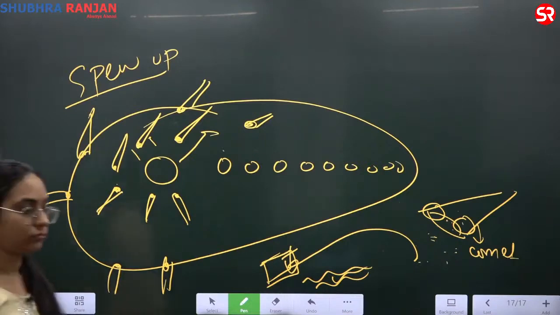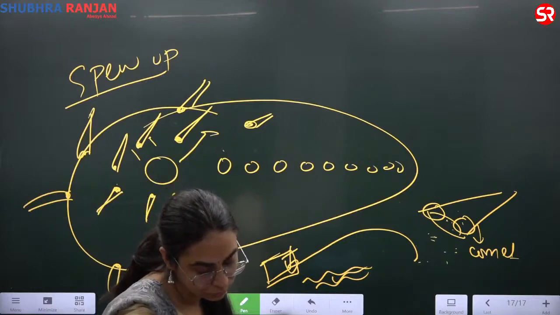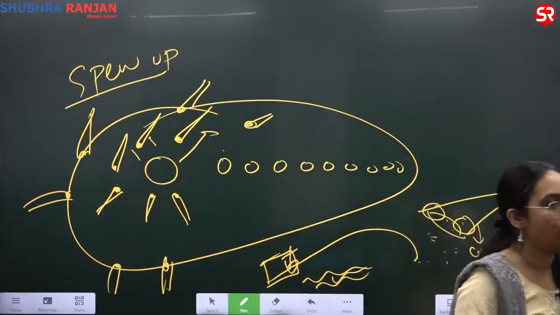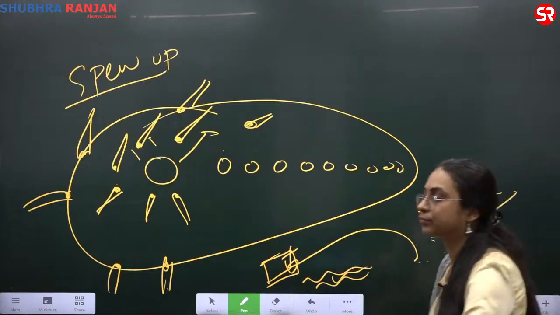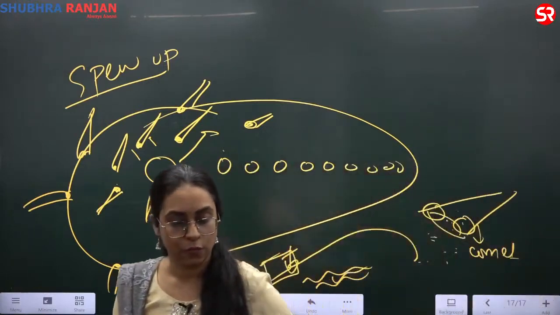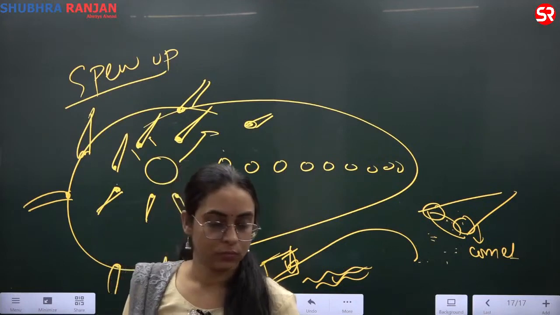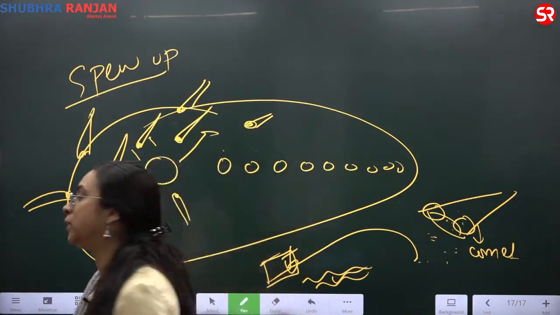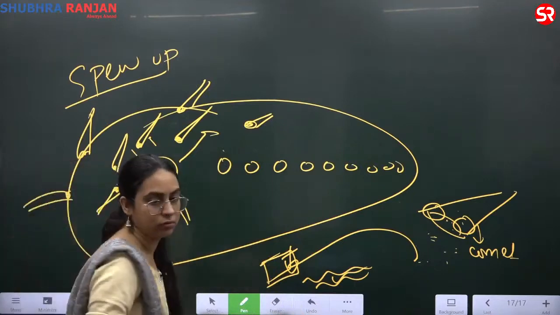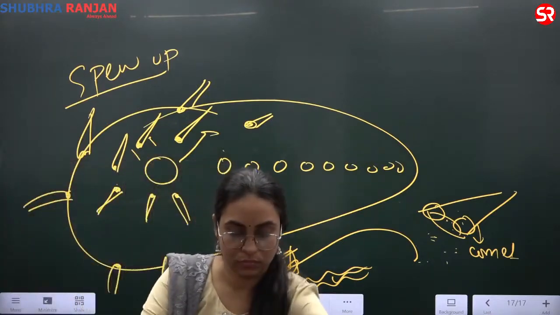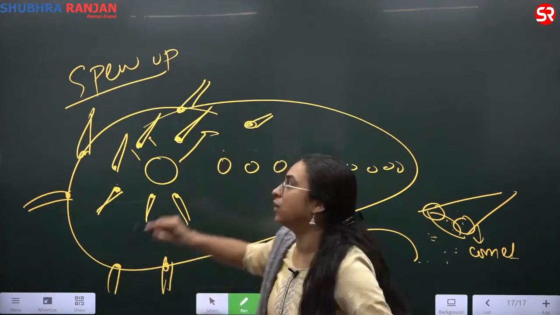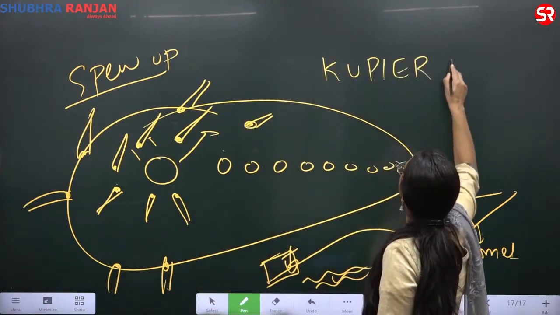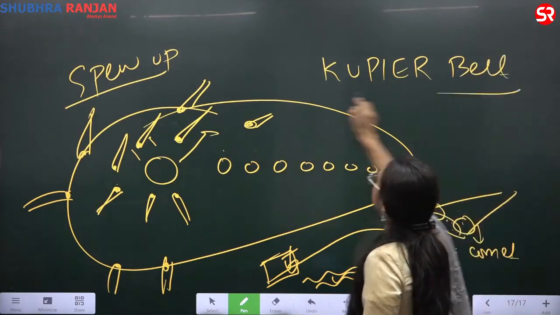Okay. Write the next point. Comet originates from the Kuiper belt, K-U-I-P-E-R.